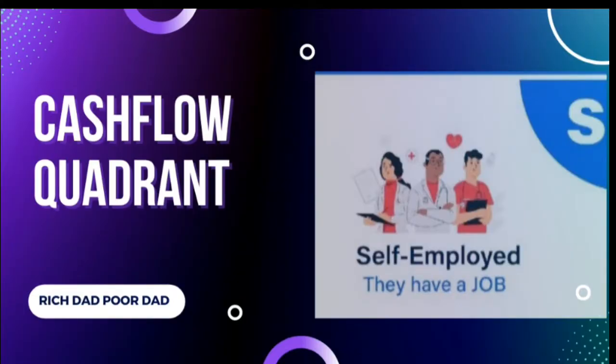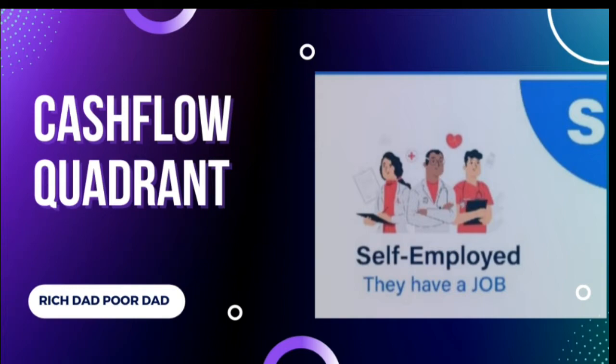S is for self-employed. The letter S stands for self-employed. People in the self-employed quadrant are poor employees who believe that no one else can do it as well as they can. They prefer a sense of security, but they have a higher risk tolerance, so they don't mind working for themselves. Many like it this way since it gives them a sense of control over their destiny.